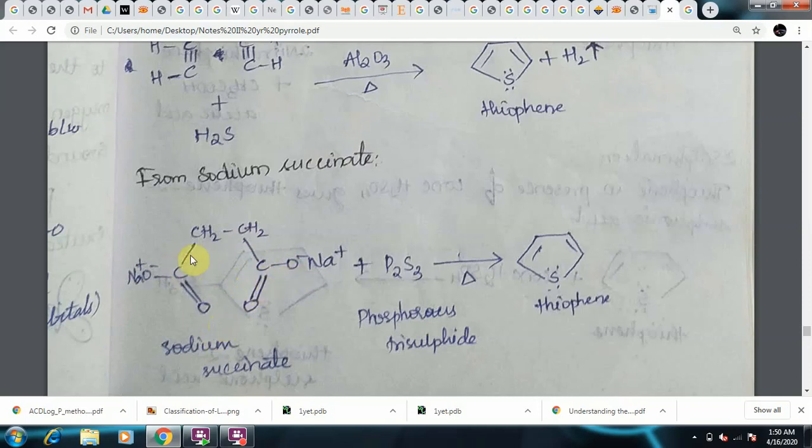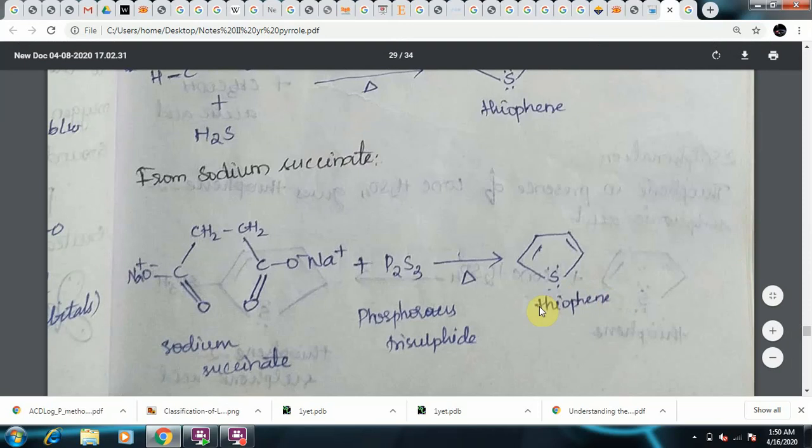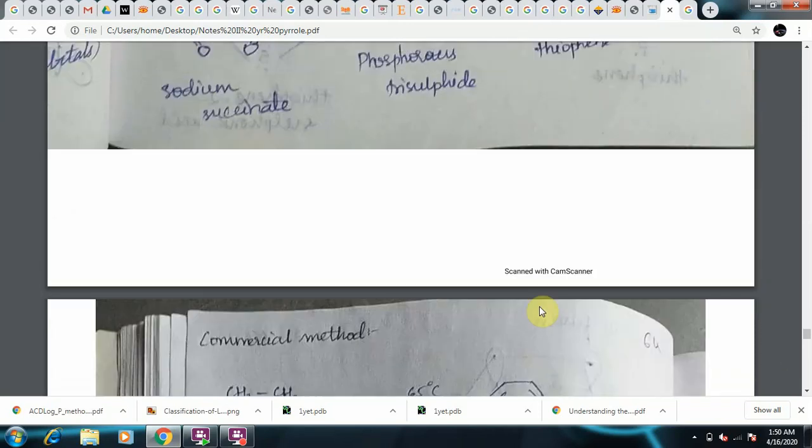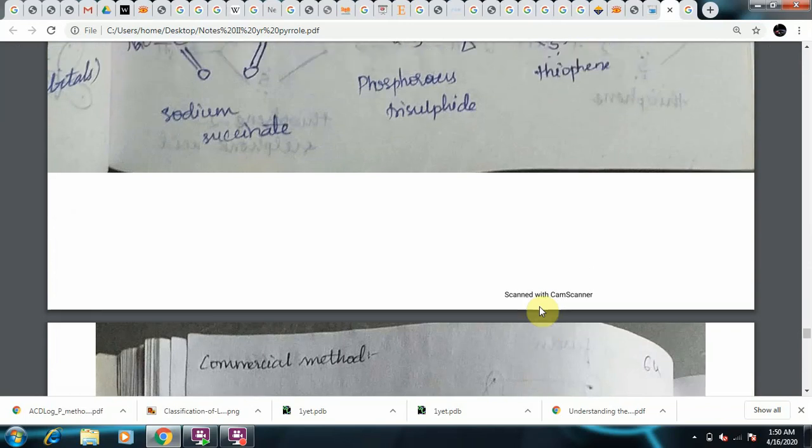So this sodium succinate, when treated with phosphorus trisulfide on heating, undergoes ring cyclization to give thiophene. So two methods, one is from acetylene and another one is from sodium succinate.